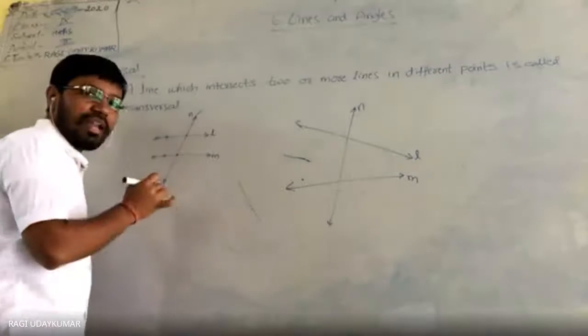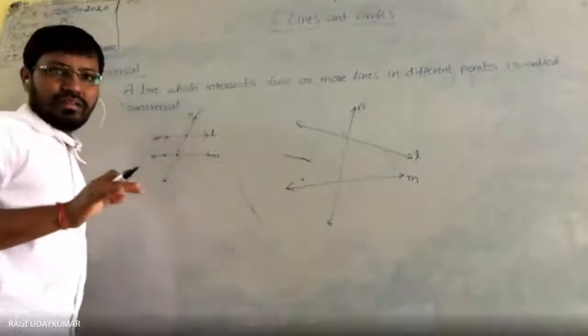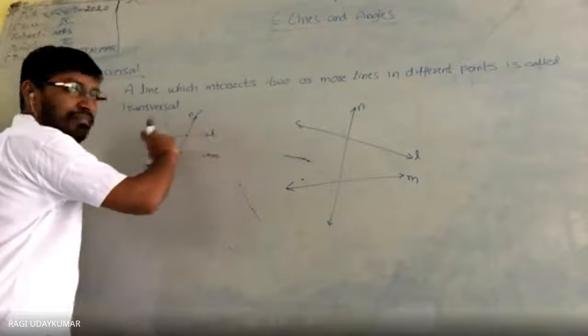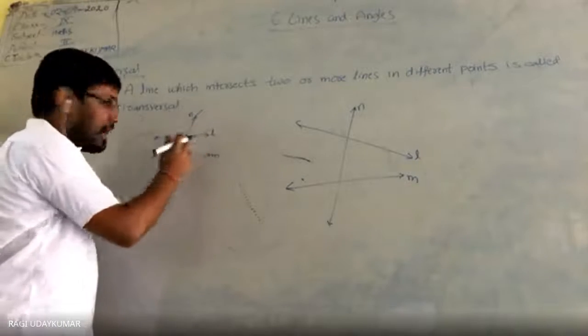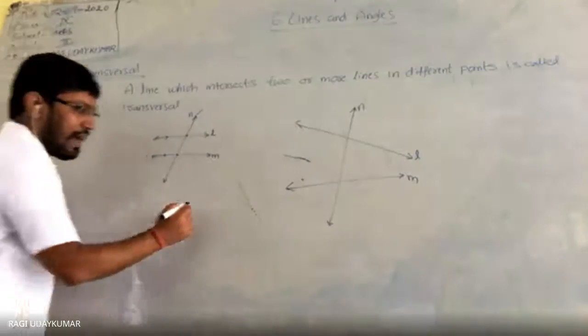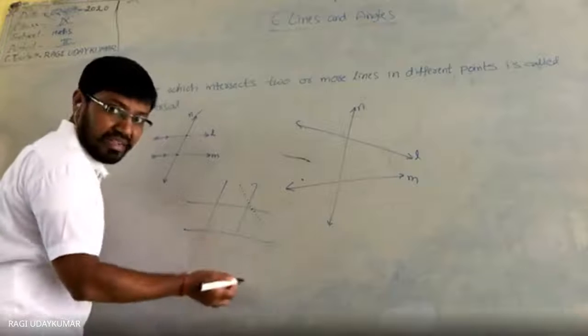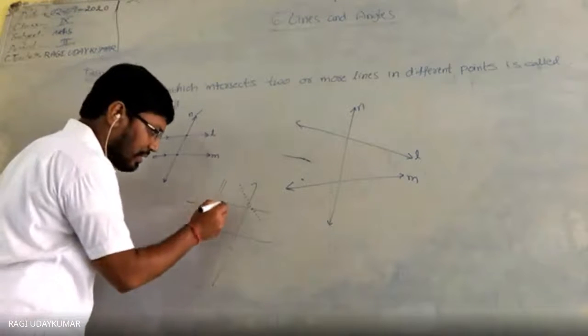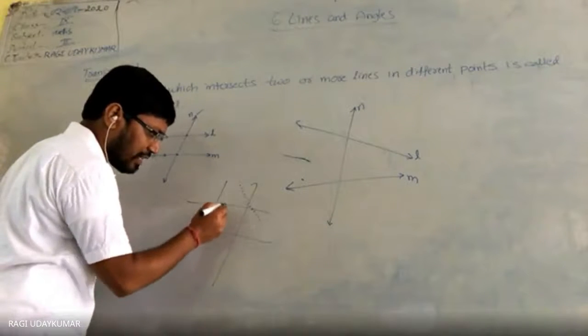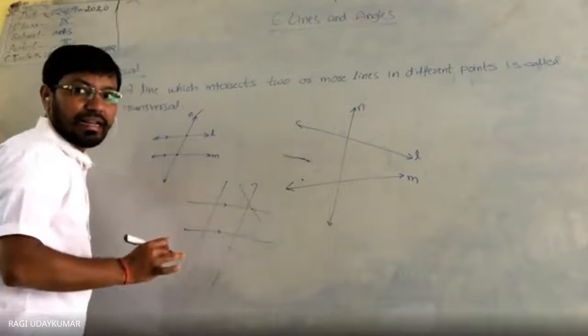On the two lines one arrow mark is written, then you can say that these two lines are parallel. And if two arrow marks are written, suppose if two pairs of parallel lines are there, these two are parallel and these two are parallel. To represent they are parallel, here one arrow mark, here one arrow mark. That means wherever one arrow mark is there the two are parallel.